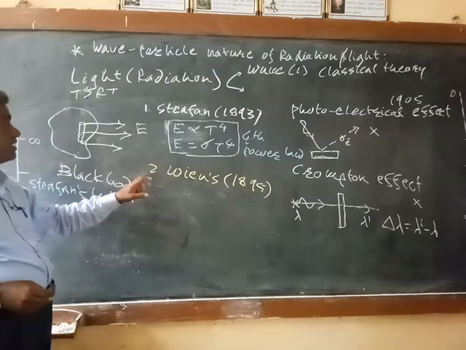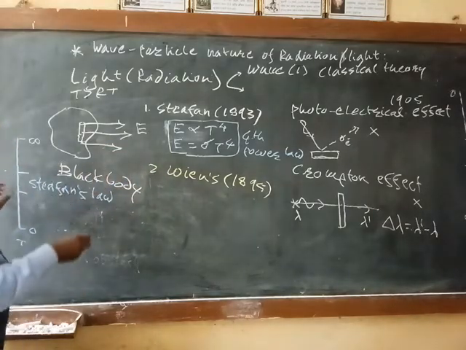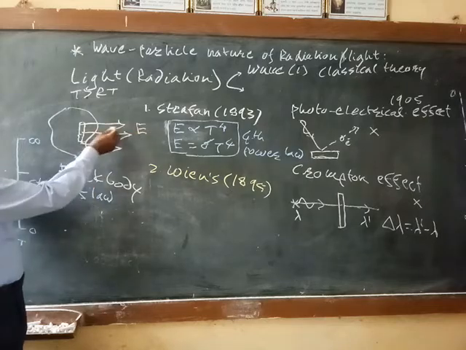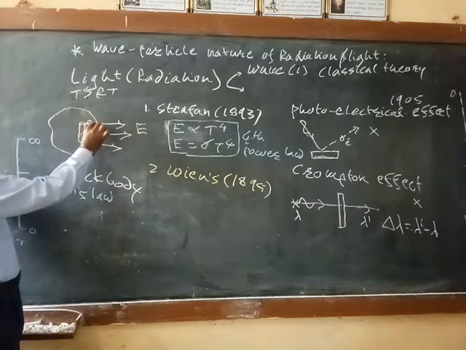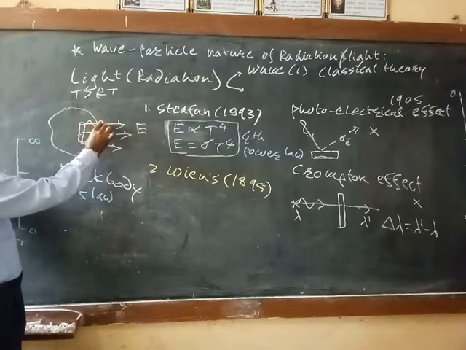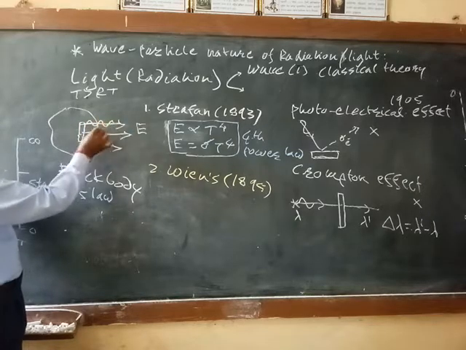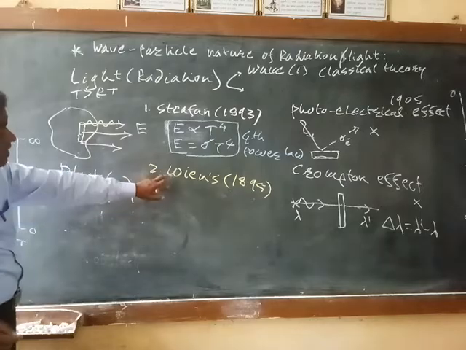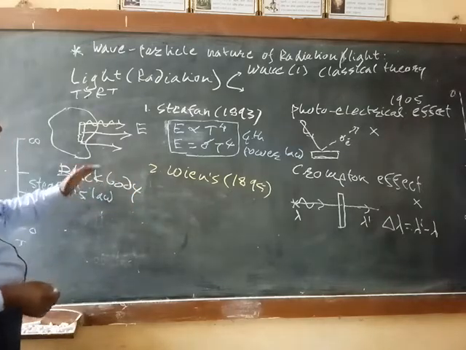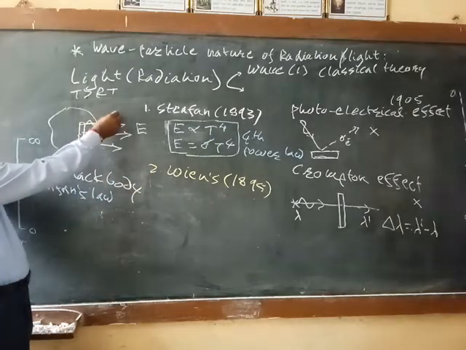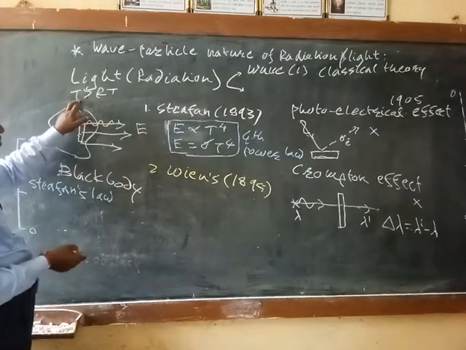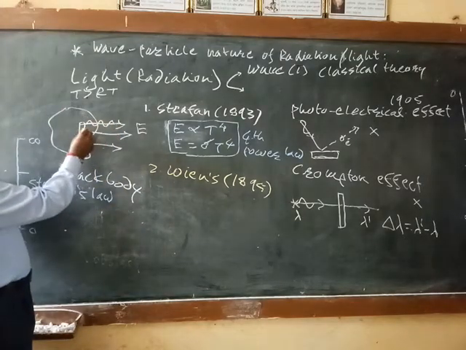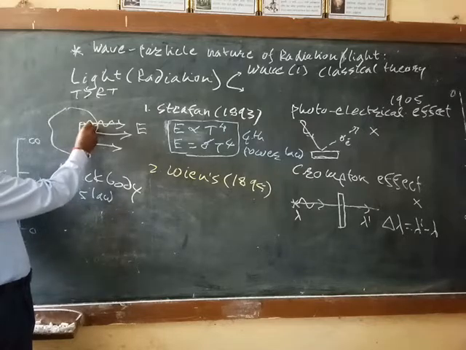Stephan considered that all the energy is emitted at the same wavelength, but here the wavelength emitted by the black body depends on the temperature. If temperature changes, the wavelength also changes.